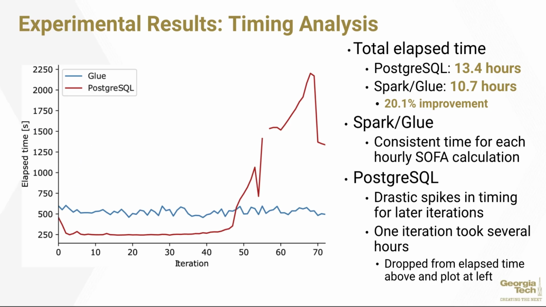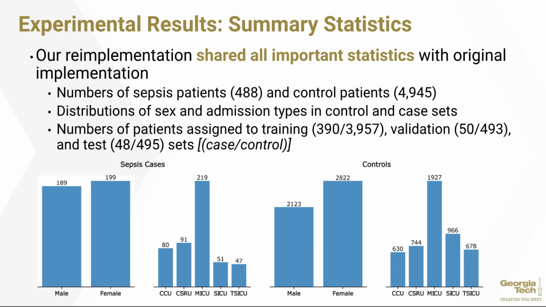So what were the results? Well, the results were very fruitful. While the traditional model performed better in the beginning, all the way to the 52nd epoch, we noticed that it started to have drastic spikes after that. But the Spark Glue processing that we had running on AWS was consistent all along the way. As a consequence, the Spark Glue processing was 20% faster than the Postgres-based processing. So this project was essentially a success.